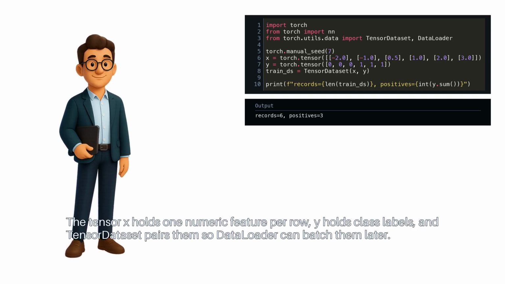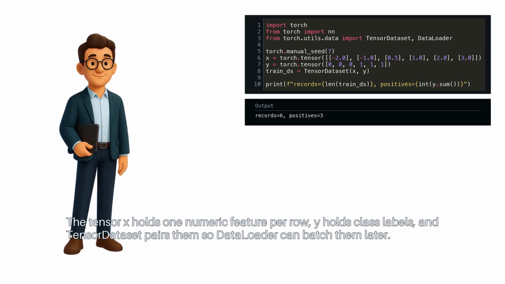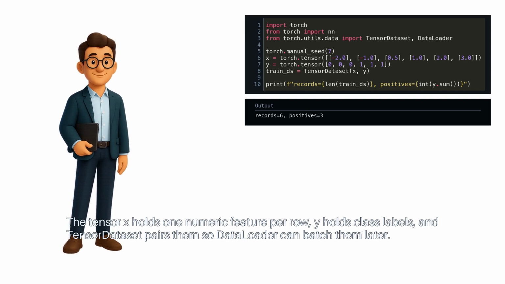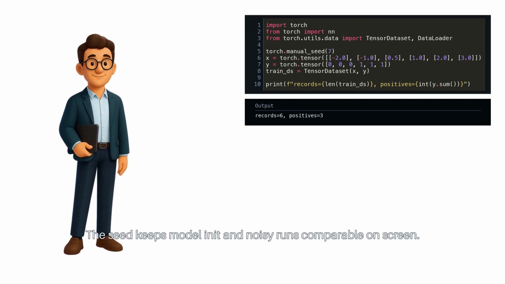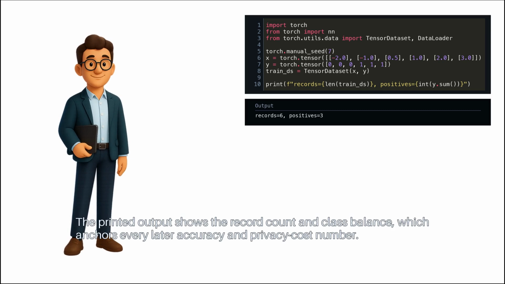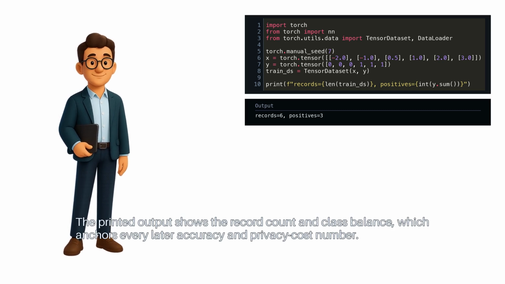The tensor X holds one numeric feature per row. Y holds class labels, and TensorDataset pairs them, so DataLoader can batch them later. The seed keeps model init and noisy runs comparable on screen. The printed output shows the record count and class balance, which anchors every later accuracy and privacy cost number.